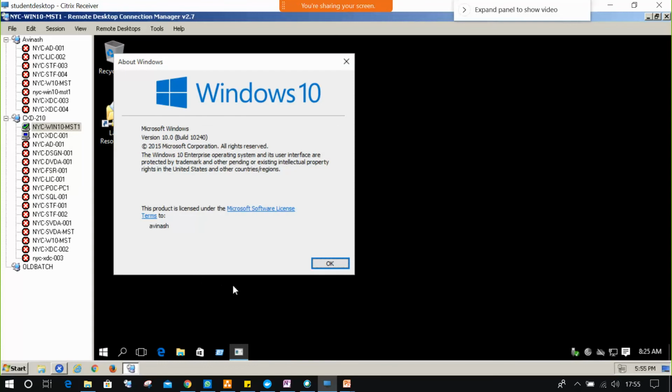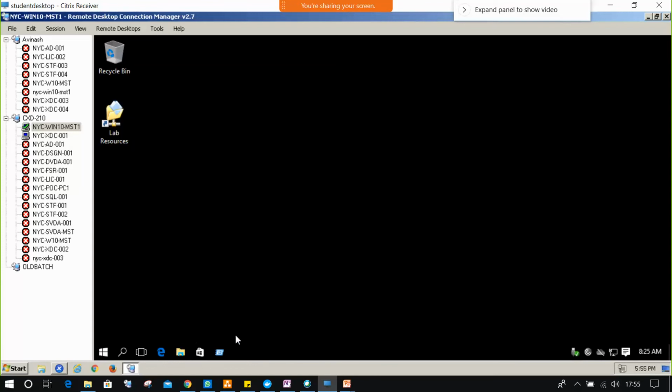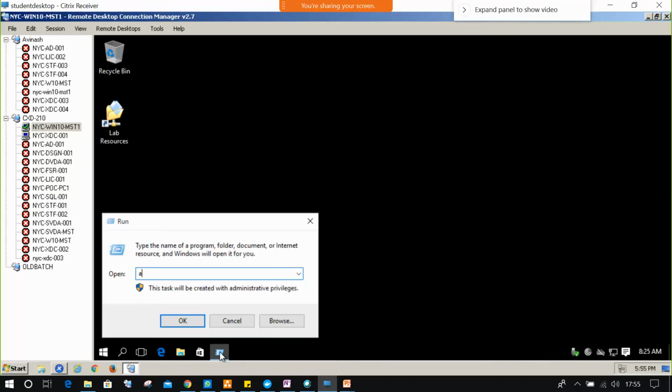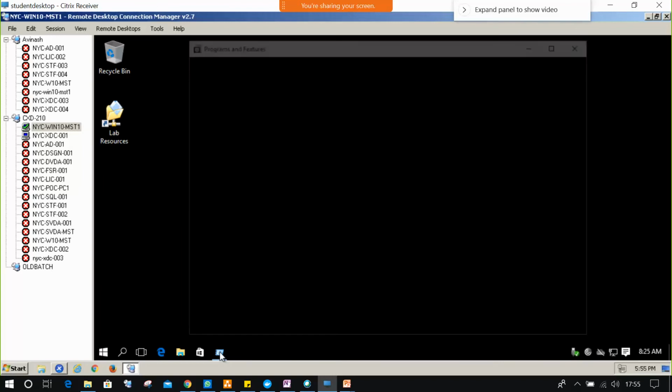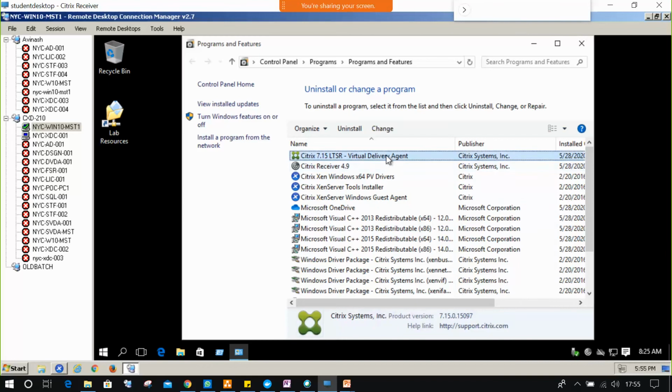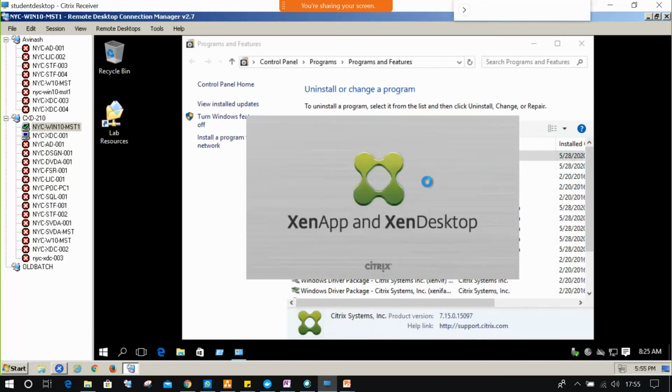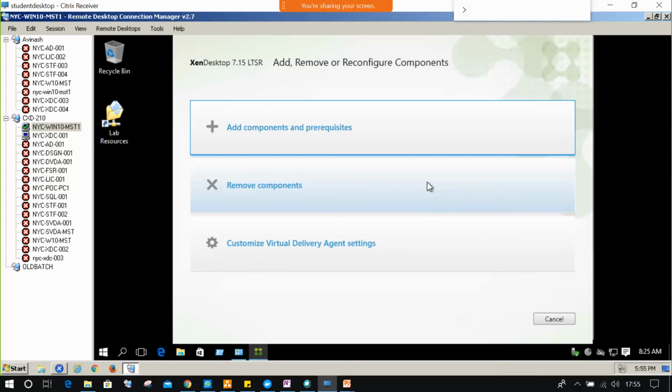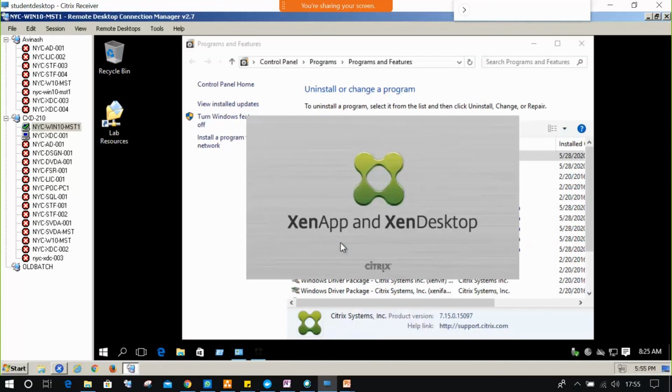So Windows 10, and we need to check the VDA agent is installed, and I need to check that it's connected to the proper delivery controller or not. Customized VDA agent settings.